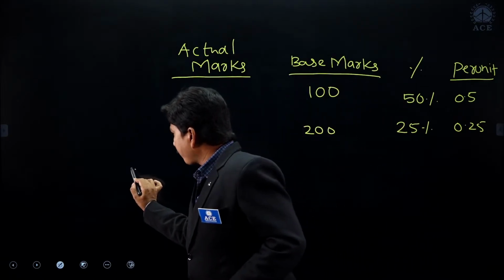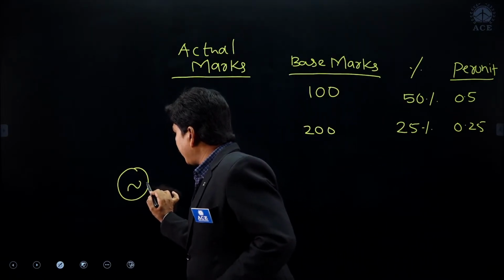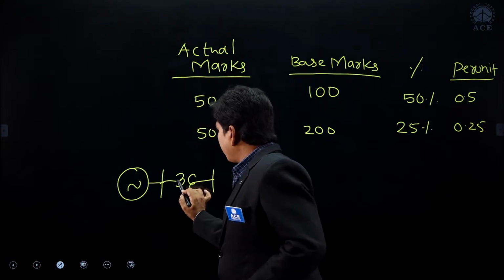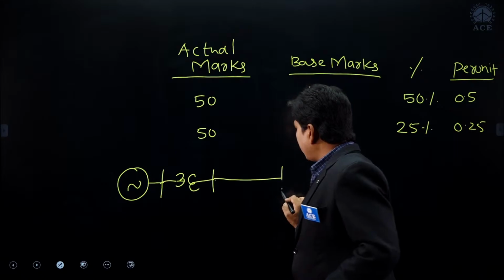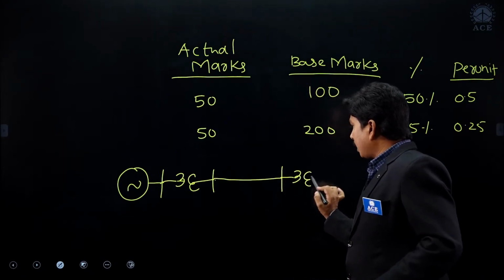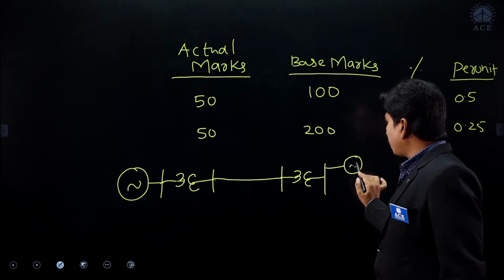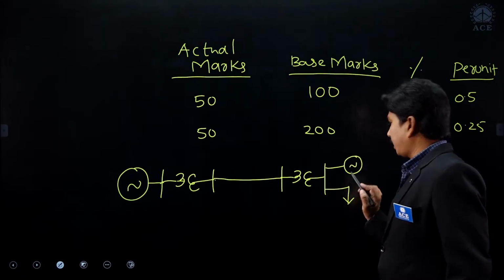So we are having the single line diagram: a generator, and a transformer, and then the transmission line, and one more transformer, and several loads. One may be a synchronous motor, and one may be an induction motor.